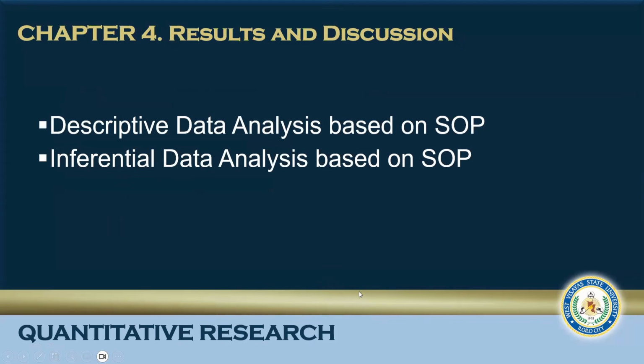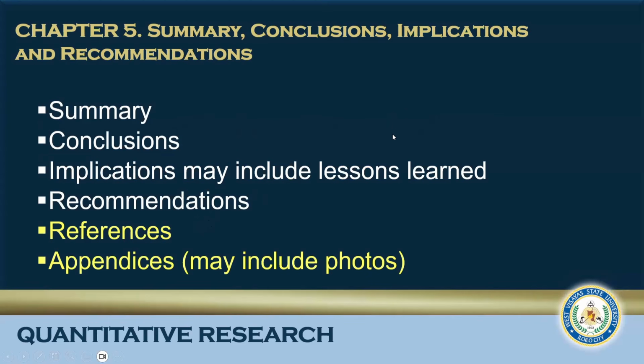Let's proceed to the fourth chapter entitled Results and Discussion. We have two parts: descriptive data analysis based on the statement of the problem, and inferential data analysis based also on the statement of the problem. So it is clear that the organization of the fourth chapter should be dependent on your research questions.